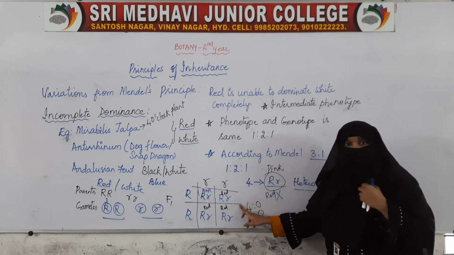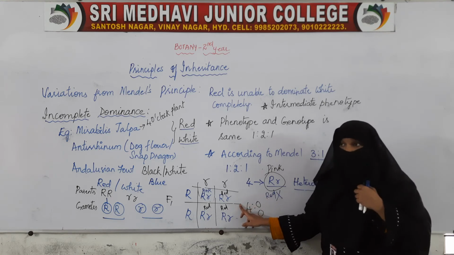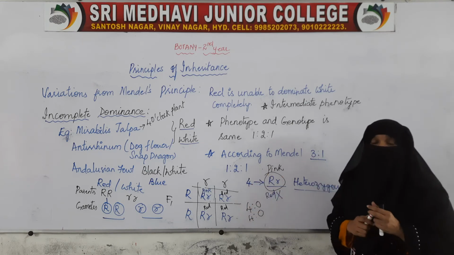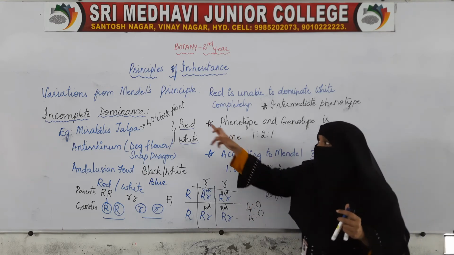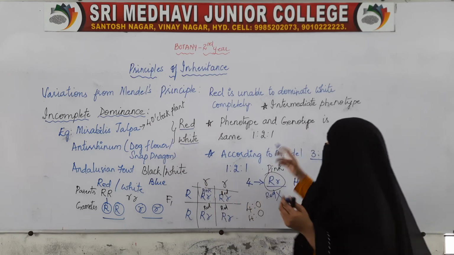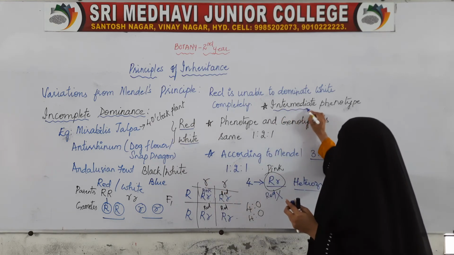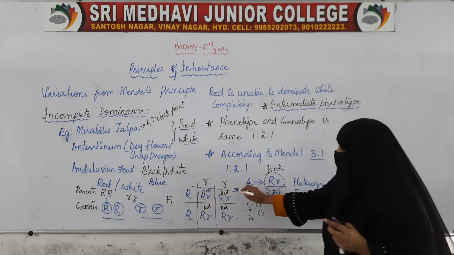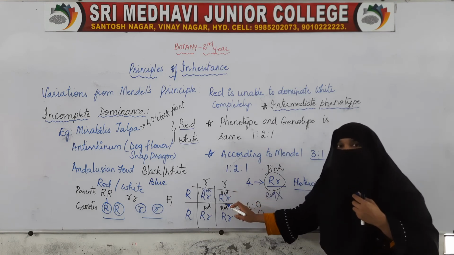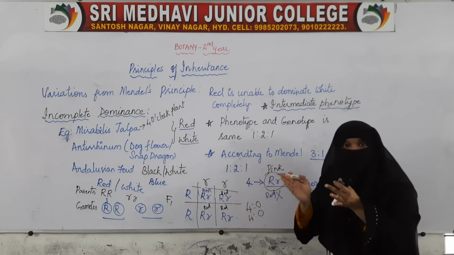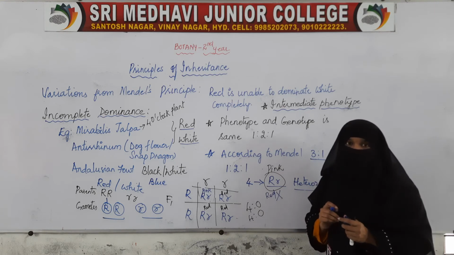Now this was in the F1 generation. One of the important points here is that in incomplete dominance, we get a phenotype which is intermediate. This phenotype, the pink color, is intermediate between red and white color.